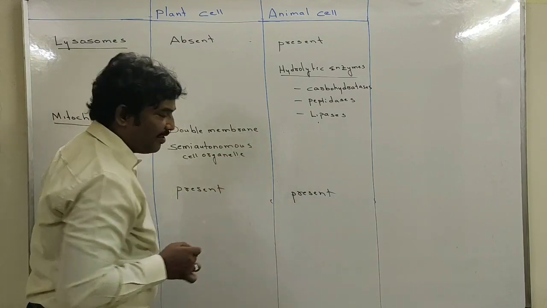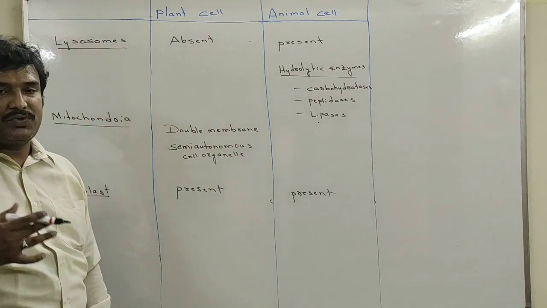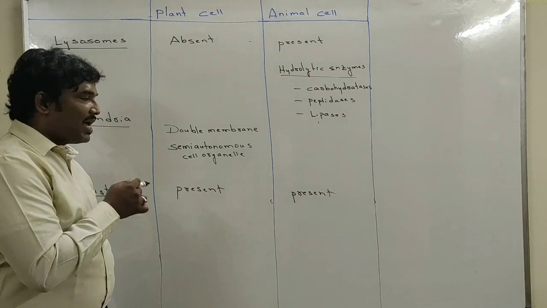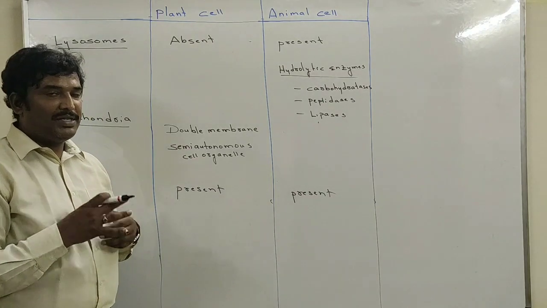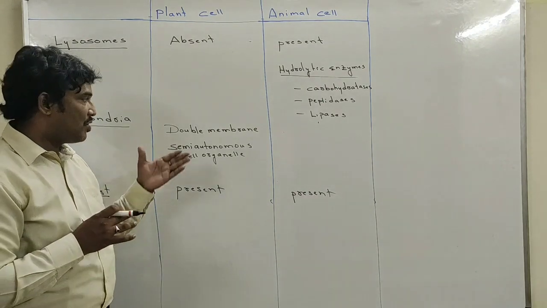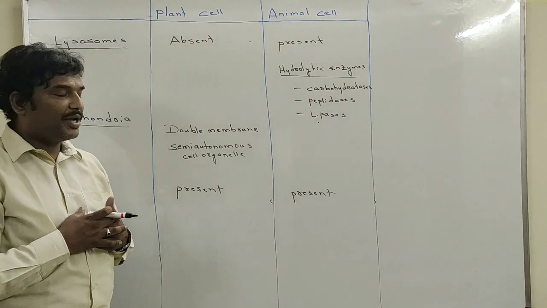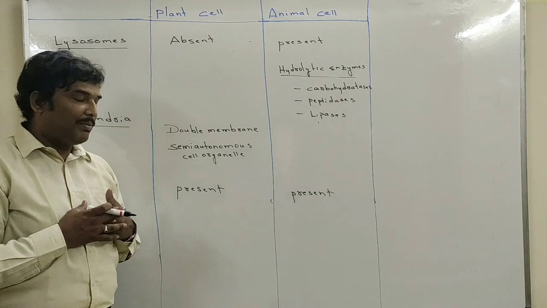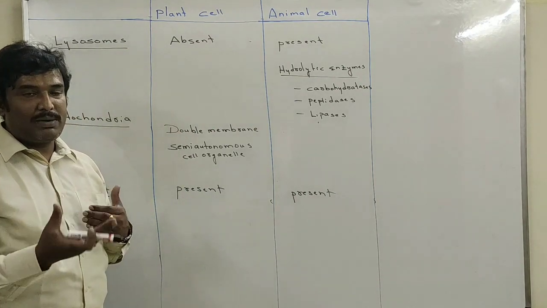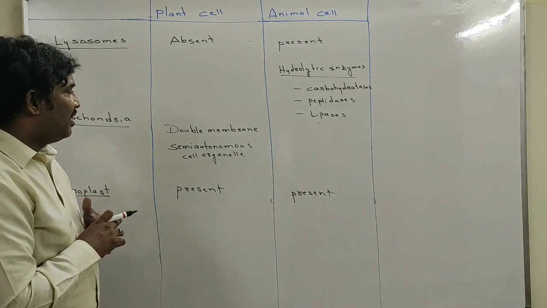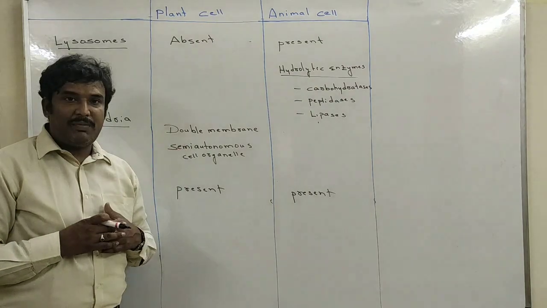It has a double membrane, which means it is covered by two layers. The detailed structure of mitochondria we will study in coming classes. For the time being, remember that it has a double membrane, outer membrane as well as inner membrane, and it is also called a semi-autonomous cell organelle.